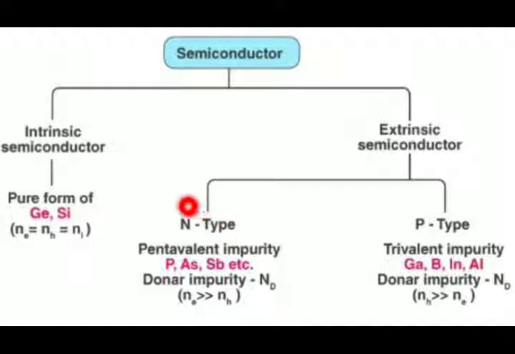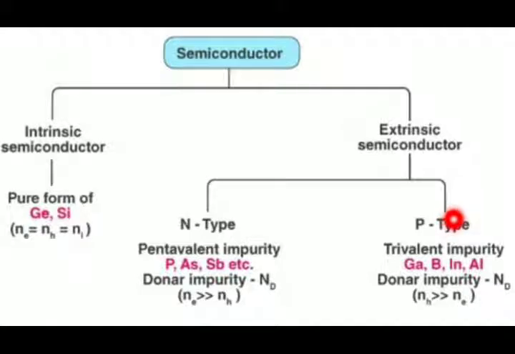Why is it called negative? Because a semiconductor is basically tetravalent, and when we add a pentavalent impurity, an extra electron remains in the overall crystal. That is called N type semiconductor. This N type semiconductor has a donor impurity, and here the number of electrons is much greater than the number of holes. This is what we already studied in the previous video lecture.